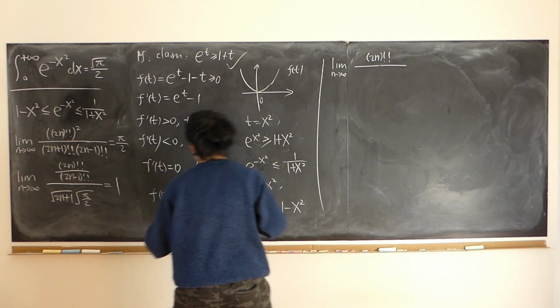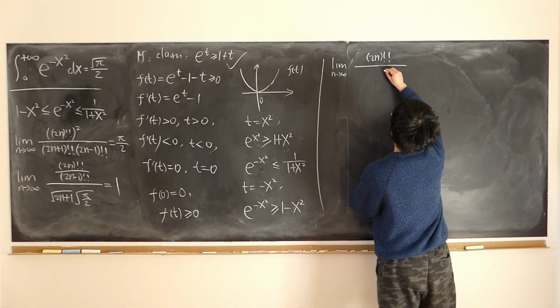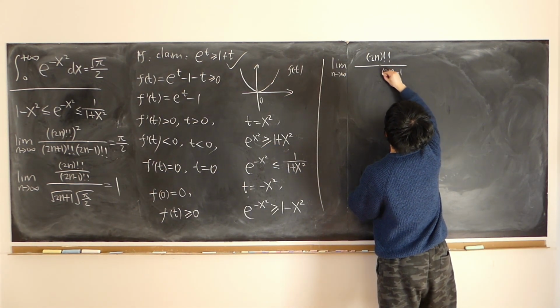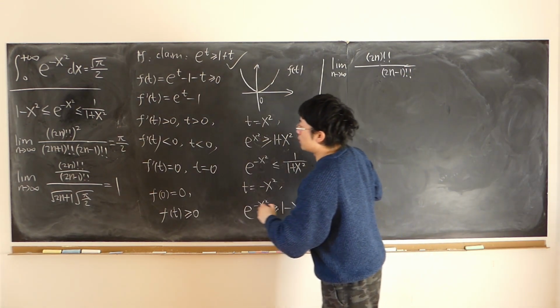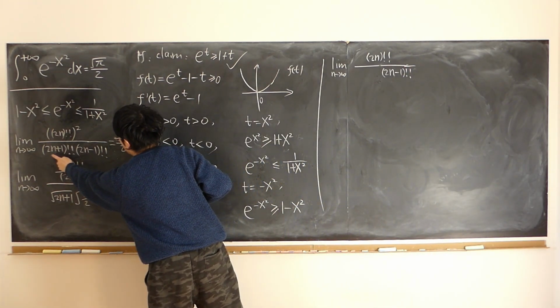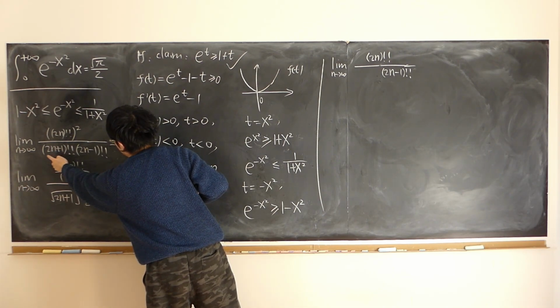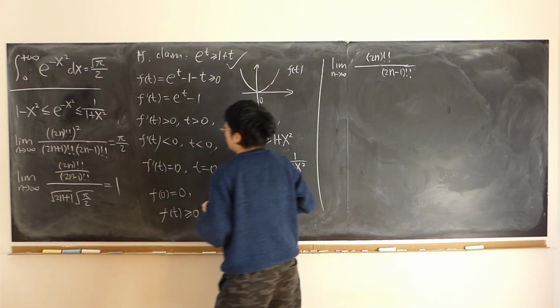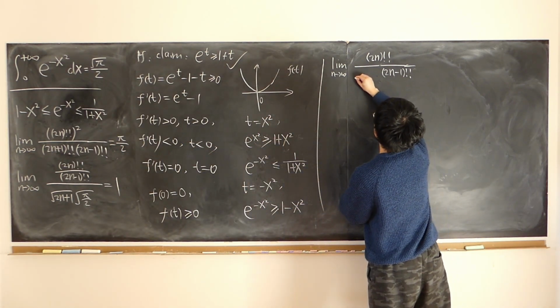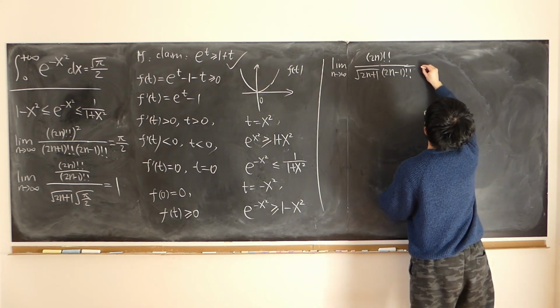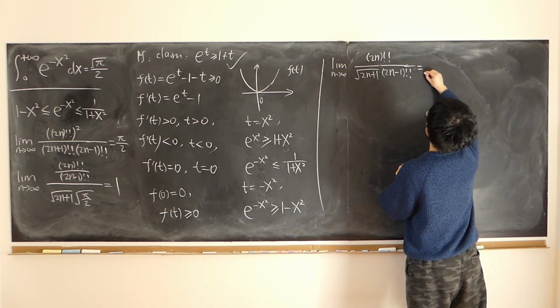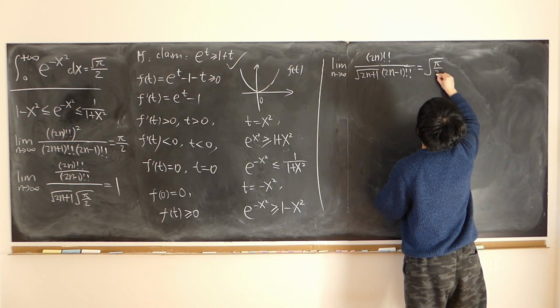After we take the square root, we only have 2n minus 1 double factorial. Remember, we broke 2n plus 1 double factorial into two parts. The first part was 2n plus 1, and we take its square root. That is the square root of pi over 2, the limit of this.